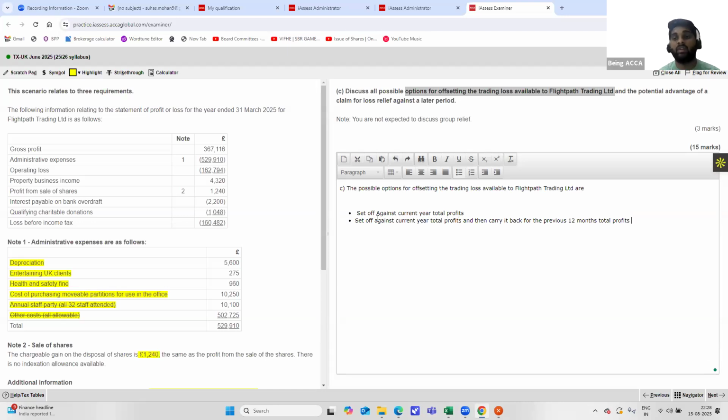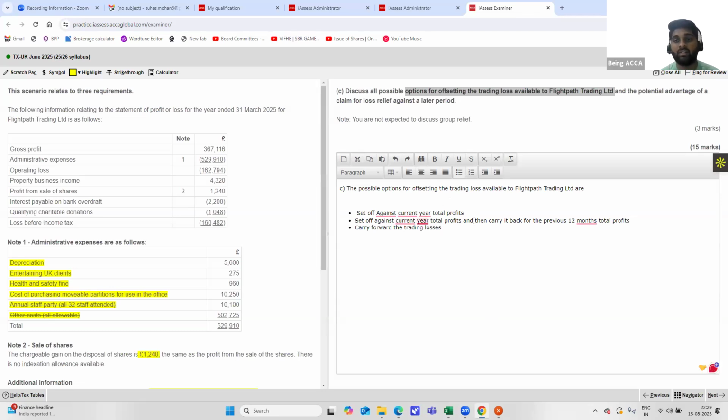Always remember, because they are asking about what is available to Trading Limited, and it has nowhere been mentioned that Trading Limited is a new company, so it can only be carried back for a period of 12 months. And the other thing that you should remember is when you want to carry it back, first you should be setting it off against current year, and only then you can carry it back. And third option is carry forward the trading losses.